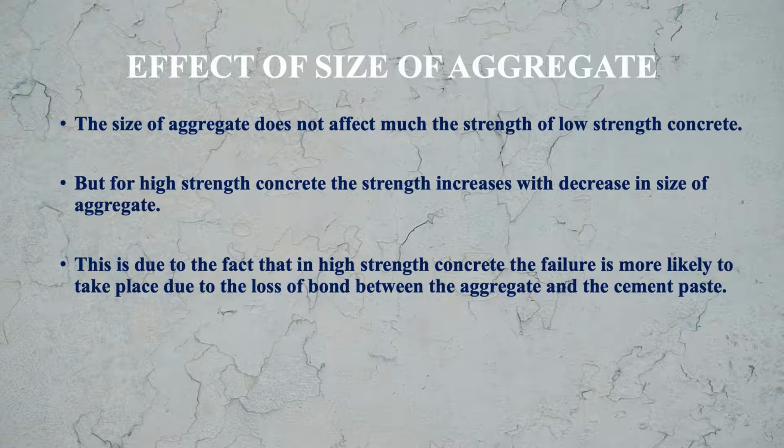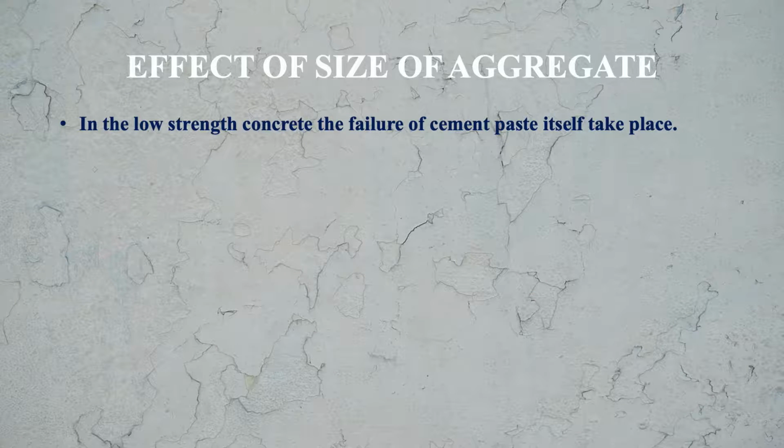Why does it happen? This is due to the fact that in high strength concrete the failure is more likely to take place due to the loss of bond between the aggregate and the cement paste. Whereas in case of low strength concrete, the failure of cement paste itself takes place. As you saw, in high strength concrete the bond between the aggregate and the cement paste fails, but in low strength concrete, the cement paste itself fails.